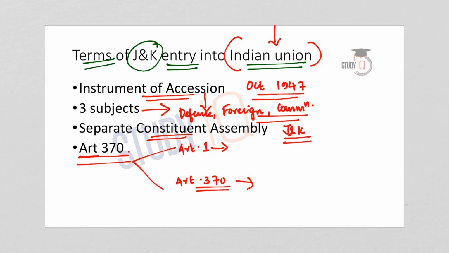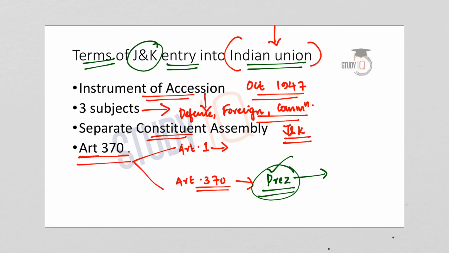Article 370 provides that other provisions of the Indian Constitution can apply to the state of Jammu and Kashmir subject to such exceptions and modifications as the President may by order specify. So any other provision of the Indian Constitution, if needed to be applied in the state of Jammu and Kashmir, needs an executive order of the President.